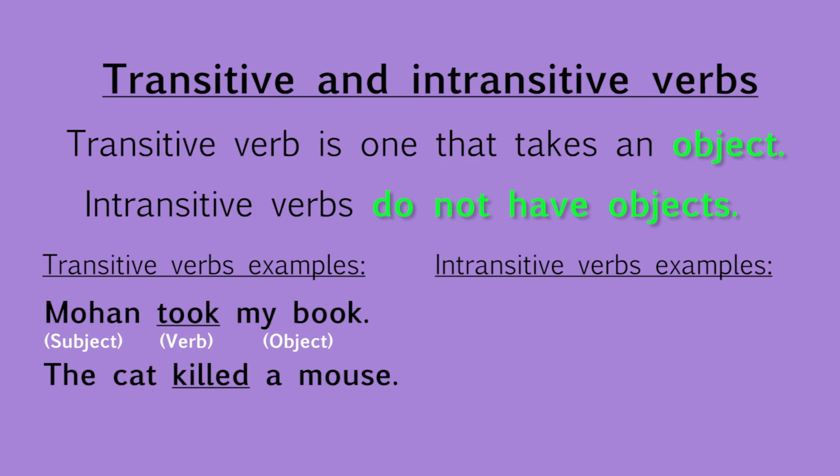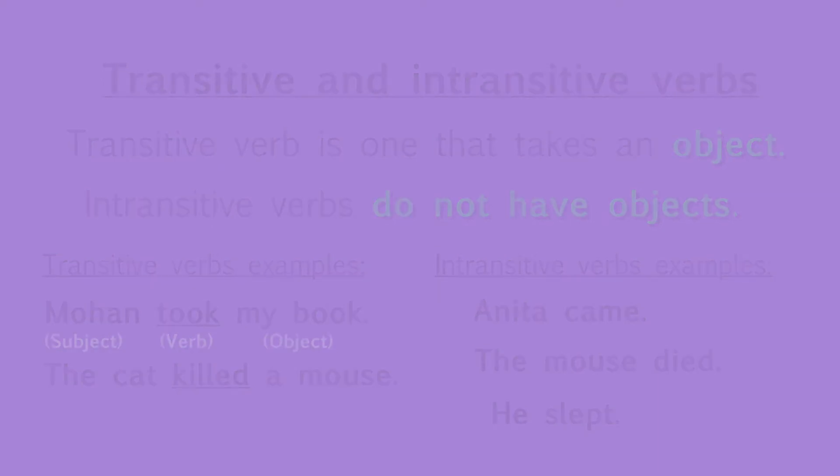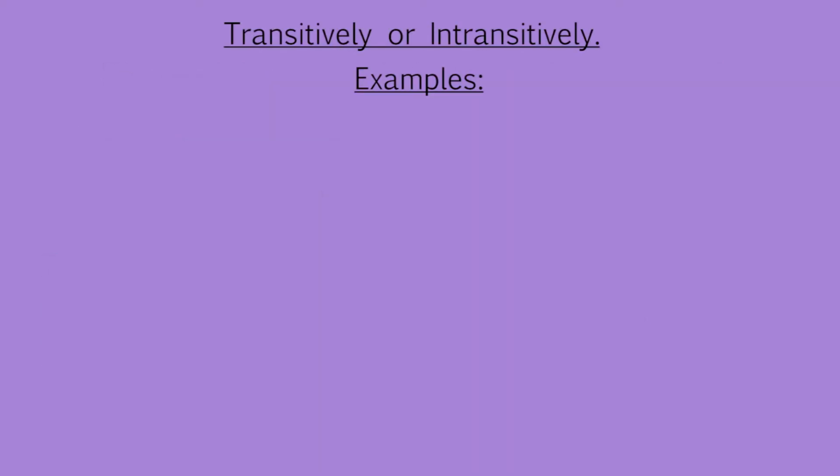Intransitive verbs, see the following example. Anita came. The mouse died. He slept. There are no objects. Came is a verb. Anita is the subject of the verb came, and there is no object. Now some verbs can be used either transitively or intransitively. Examples.